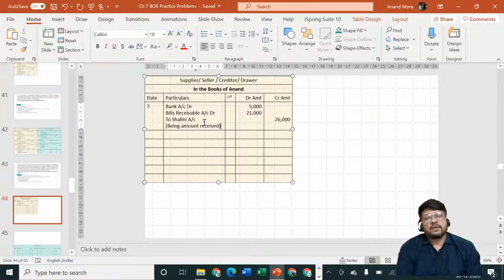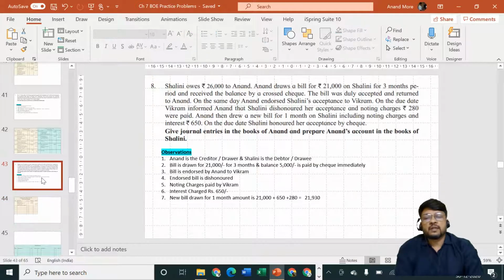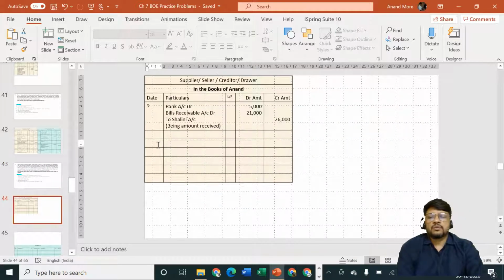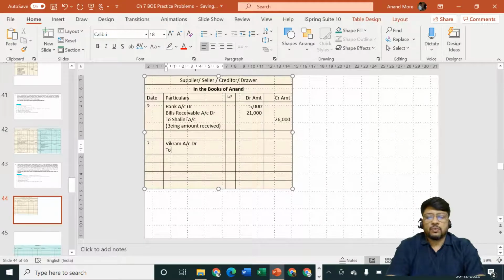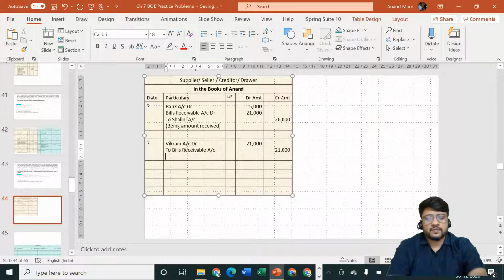Next, immediately thereafter, Anand is going to endorse the bill. Endorse the bill to whom? Bill is endorsed to Mr. Vikram, I think. Yes. So Vikram is the receiver and bill is going out. So the entry will be here. Date is not known to us. Vikram is the receiver. Vikram account debit to bills receivable account. Amount is how much? 21,000. Being bill endorsed.